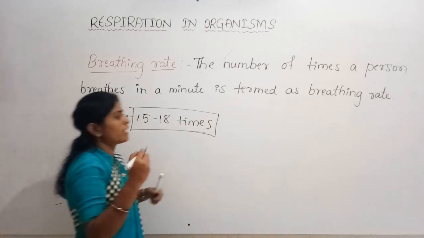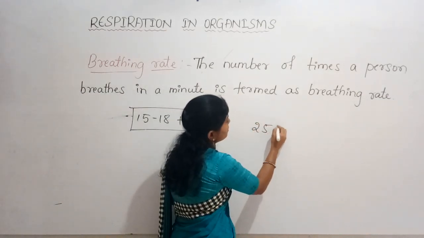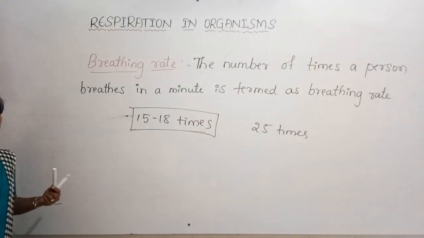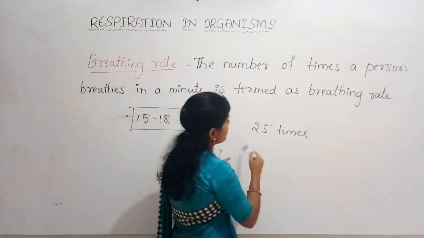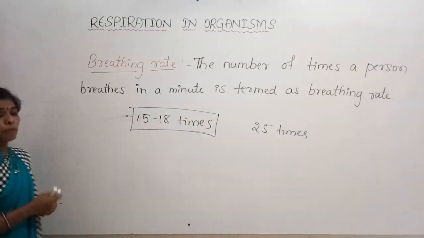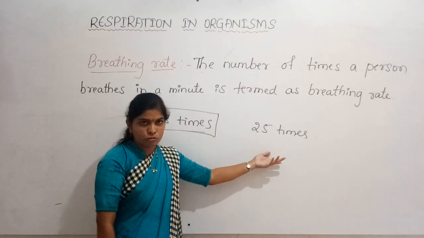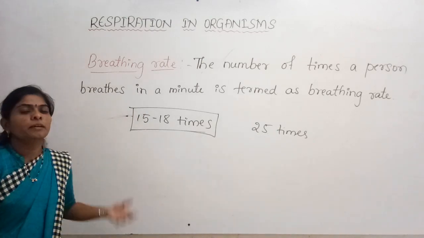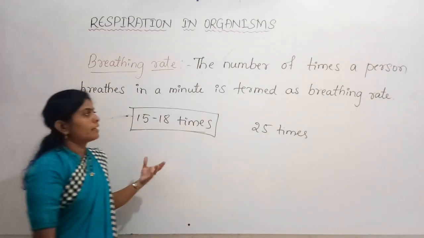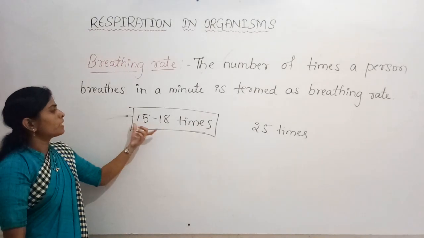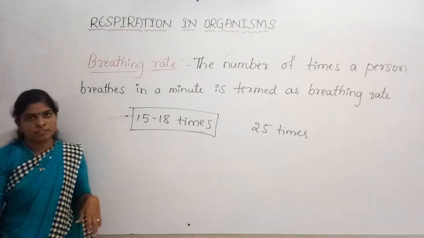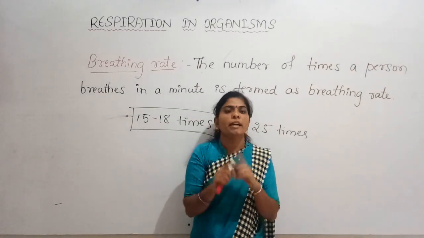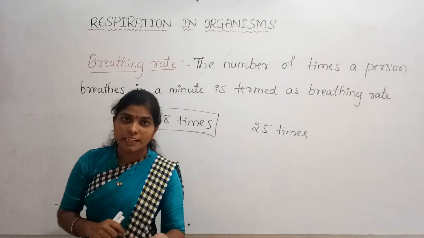And when we are breathing faster, it may reach up to 25 times per minute. So when we run or do heavy exercises, the breathing rate will be around 25 times, and it might be even more than that. So this is the breathing rate. And the breathing rate of an adult person is 15 to 18 times. You can check your family members' breathing rates and make a column and keep it for reference.